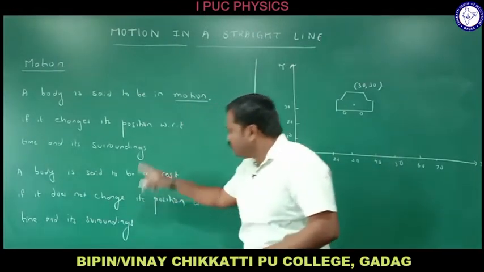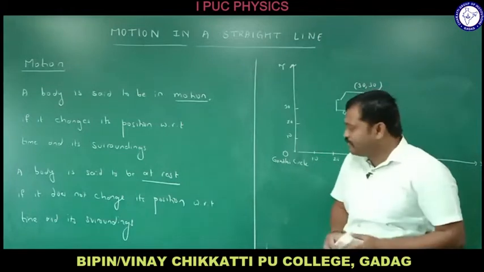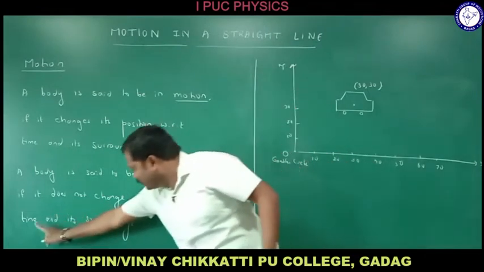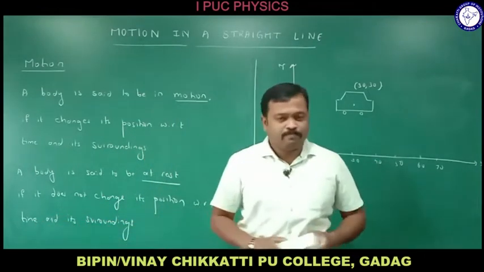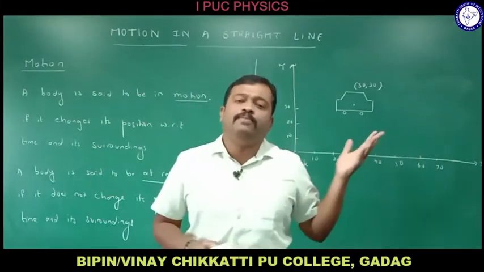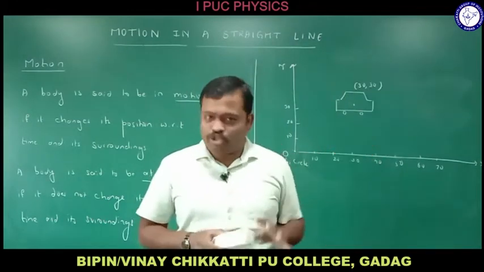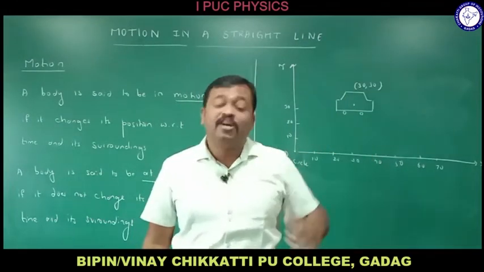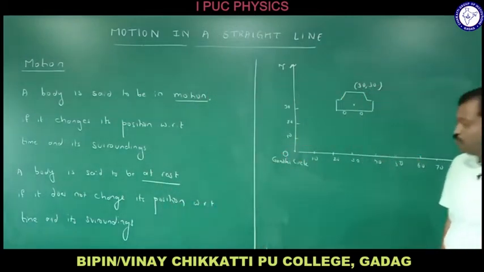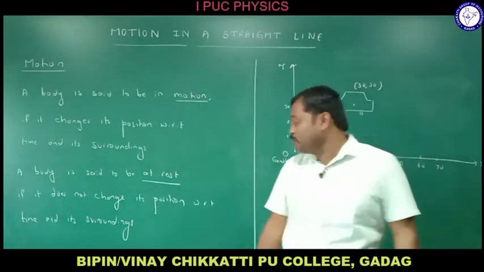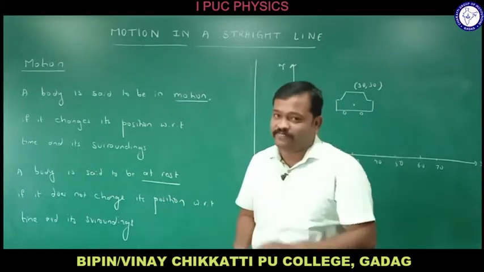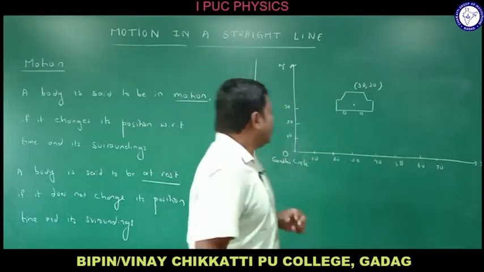So when is a body said to be at rest? A body is said to be at rest if it does not change its position with respect to time and its surroundings. Means a body can have two states. Either the body can be at rest or it can be in motion, right? There are two states for a body, rest or motion, right? If it changes its position with respect to time and surroundings, it is called motion here. If it does not change its position with respect to time and surroundings, then the body is said to be at rest, right?